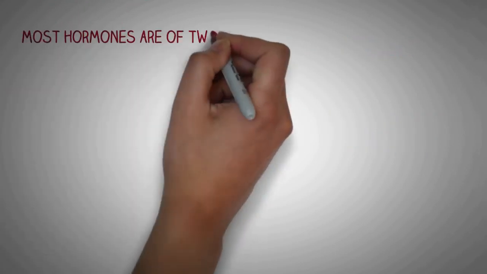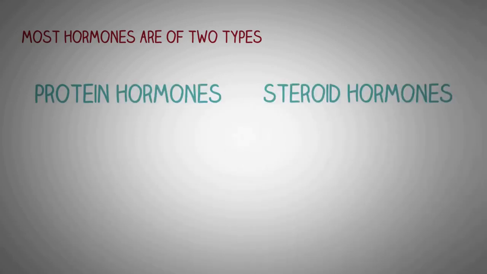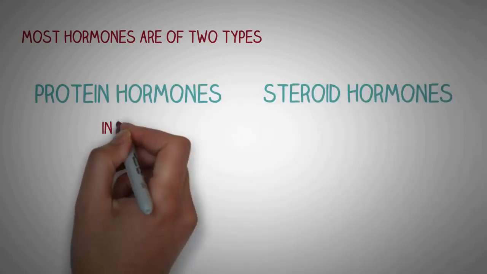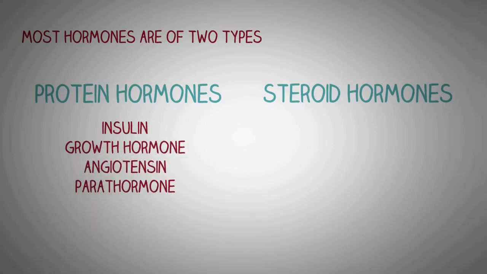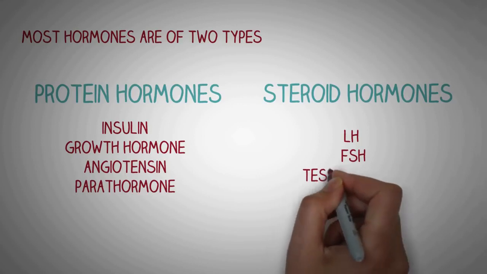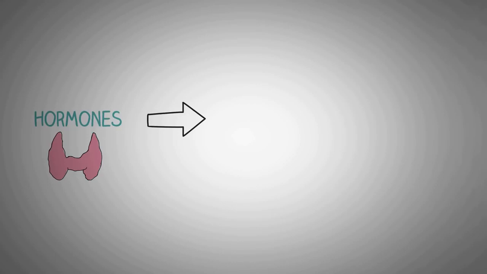Now, most of the hormones produced by the human endocrine system are of two types. We have the protein hormones and we have the steroid hormones. While most of them are protein hormones, there are only a few hormones which are of a steroid nature, which include hormones like luteinizing hormone, the follicle stimulating hormone, and testosterone. Now, these hormones, when secreted by a gland, are carried to the bloodstream and circulated in the whole body.